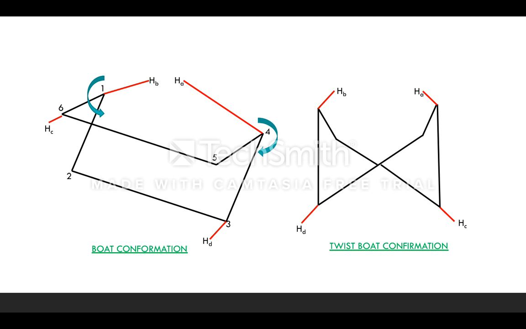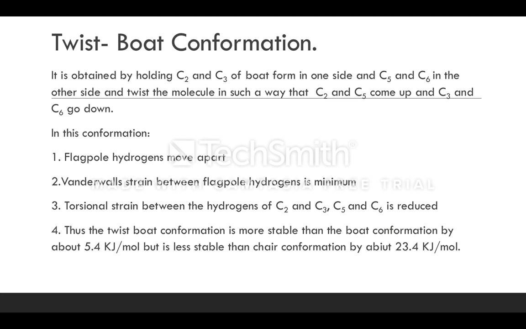They will be absent, because in the twist boat the two hydrogens attached to the first and fourth positions are very far from each other, so van der Waals forces are absent or very minimum. In the same manner, see here the hydrogens attached to the 6th and 3rd carbons, that is HC and HD, are also present very far from each other. So torsional strain is also very minimum in the twist boat conformation. So this is the information about the twist boat.